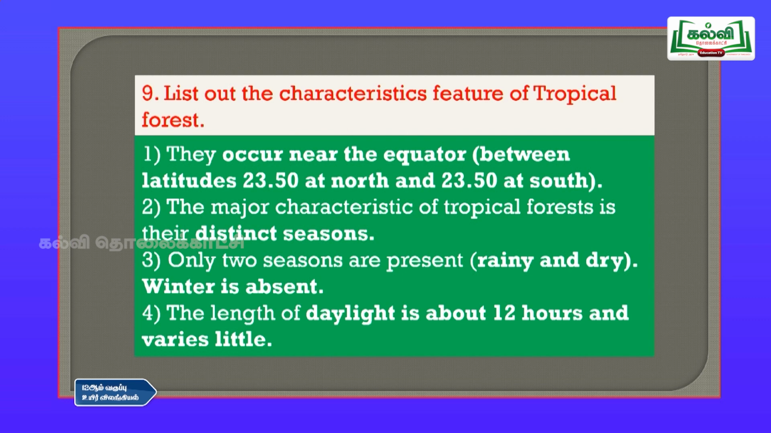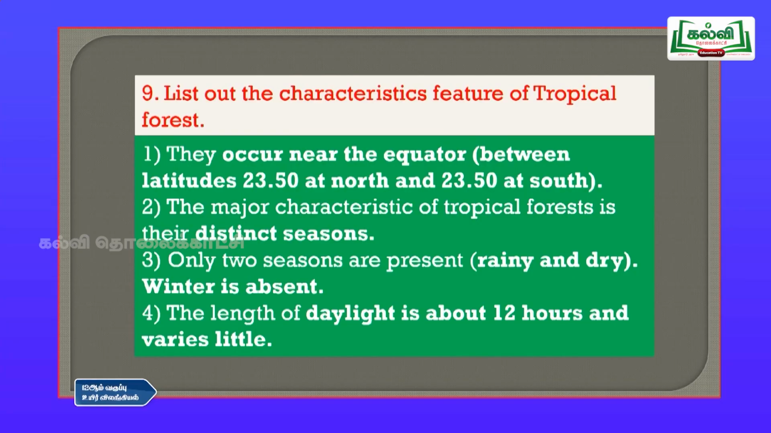Then question number 9, list out the characteristic features of tropical forest. So, what are the tropical features? We have to write about that. So, the first one is, they occur near the equator between latitudes of 23.5° north and 23.5° south. So, this is the latitude where you can see the tropical forest region, between the Tropic of Cancer and Tropic of Capricorn and the equator.